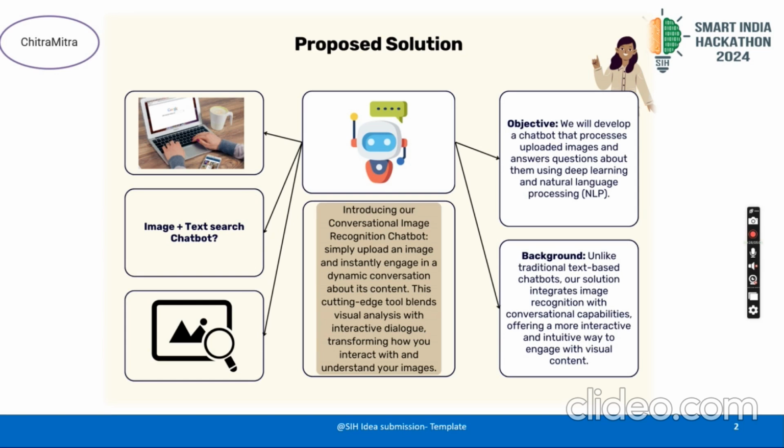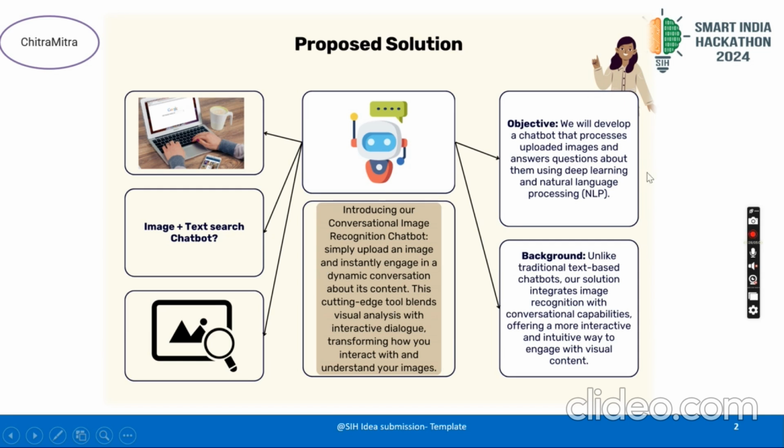Nowadays ChatGPT and different kinds of chatbots are available, but we can't use them simultaneously or as user friendly as other social media. We can't chat with the AI like on WhatsApp and Instagram. So using our tool, we can chat with the AI frequently, as on Instagram, WhatsApp, and other social media tools. We are giving the facility of a text search chatbot plus image recognition and NLP, so by using the chatbot, we can do text as well as image search simultaneously.